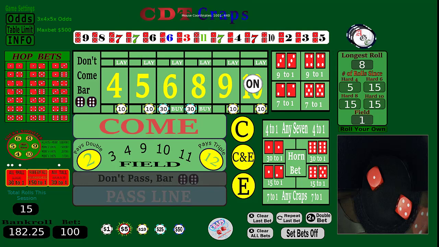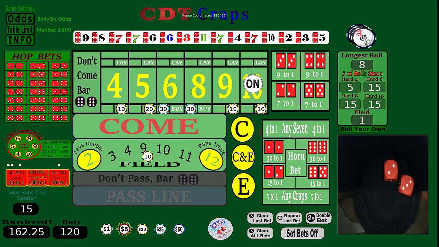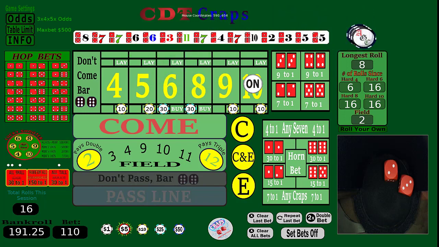Oh, shoot. I needed more money on the 5, don't I? I need at least 20 there. Sorry about that. Yeah, whatever. And there's the 5 again. Okay, we got it that time. We won $19 on that. Probably should have that at a quarter, shouldn't I? Okay. Actually, let's take it up to a quarter. All right, let's go.